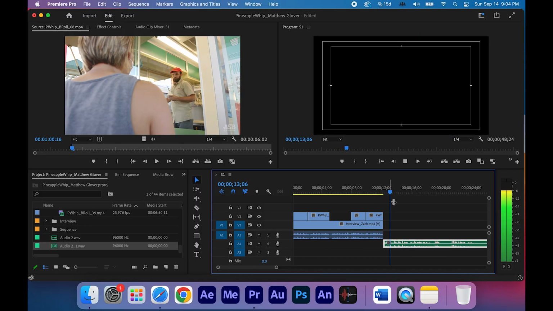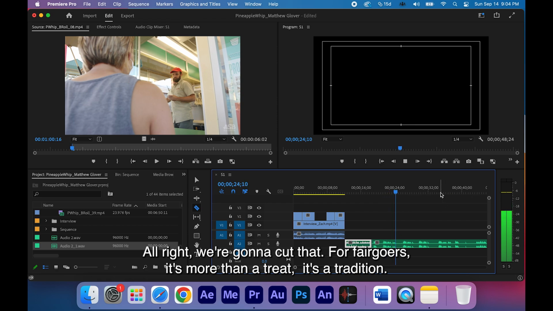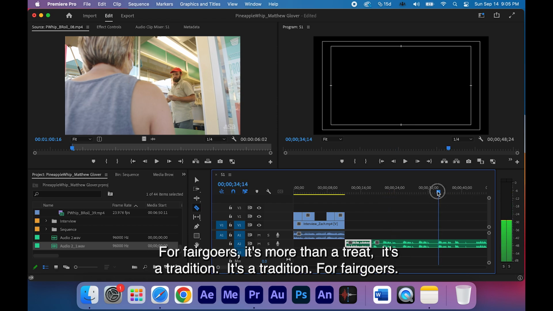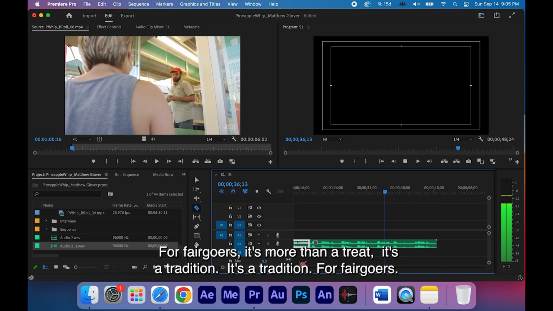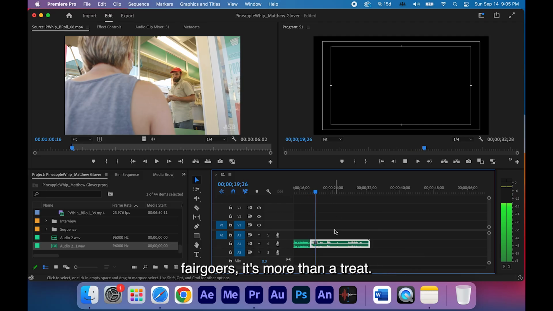You can feel the excitement, lines forming, cups in hand, and that swirl of pineapple whip everyone's talking about. All right, we're going to cut that. Fairgoers. For fairgoers, it's more than a treat, it's a tradition. For fairgoers, it's more than a treat, it's a tradition. All right, we're going to use this one. So we're going to take that one out. Everyone's talking about. For fairgoers, it's more than a treat.